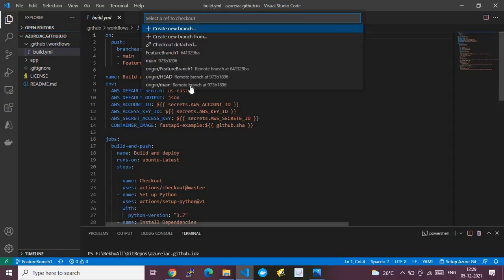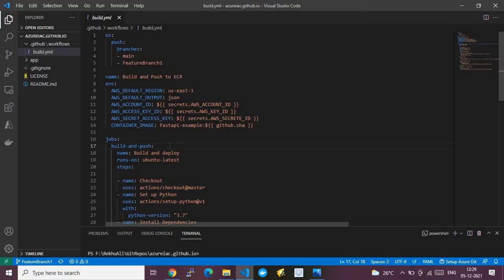Let me show you my two branches. One is the main branch, which you can also call the master branch. The other is a feature branch, which I call the development branch. I use one branch for development, and once I'm good with the development, I merge that branch into the main branch, and from the main branch I release to production. That is the simple strategy I am using for this demo, and I have used the same strategy in my previous videos as well.